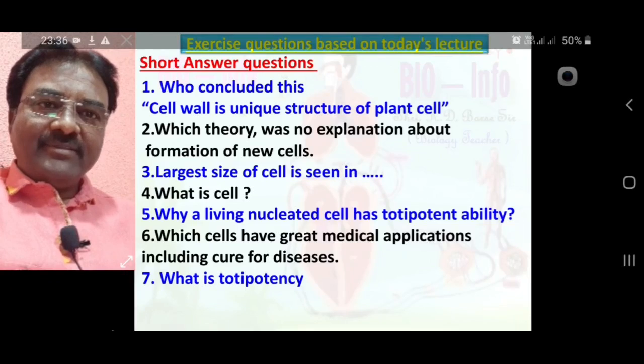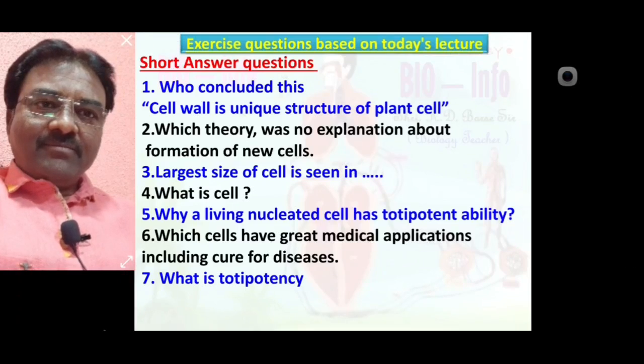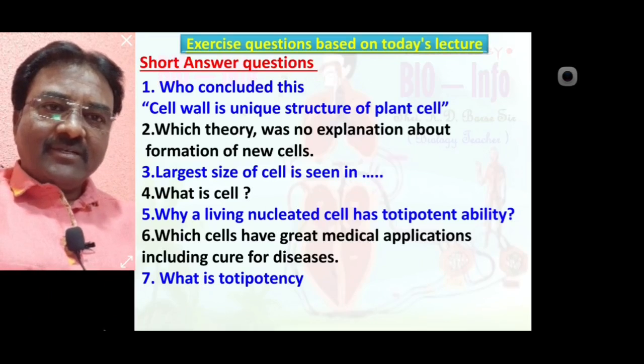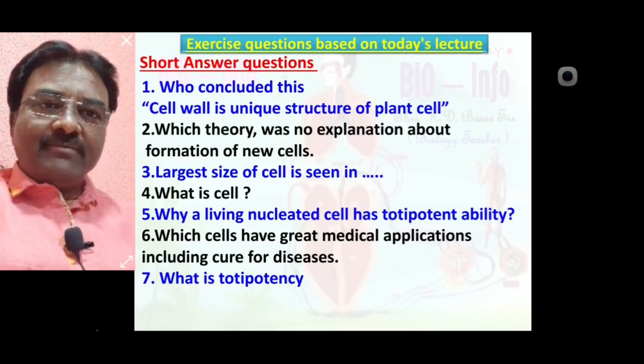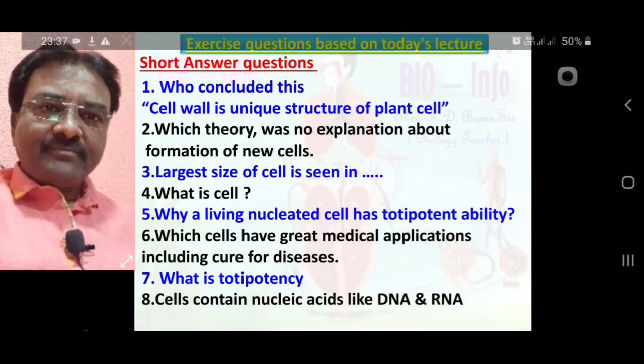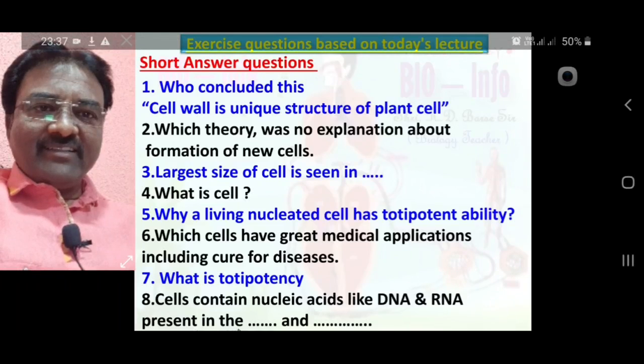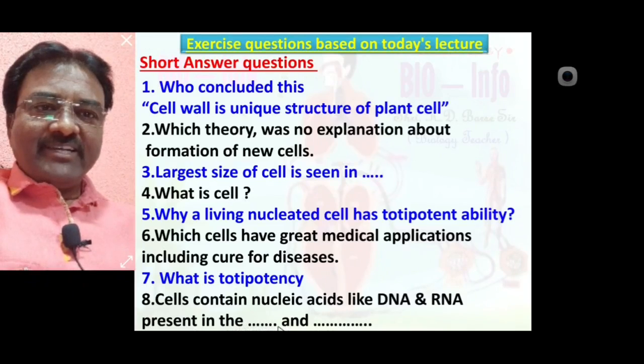Capacity of the potential living nucleated cell to differentiate or divide into other type of cell, also to develop a complete new organism. Such ability called as totipotency. Cell contain nucleic acids like DNA and RNA present in the dash dash and dash dash. Yes, present in nucleus and cytoplasm.